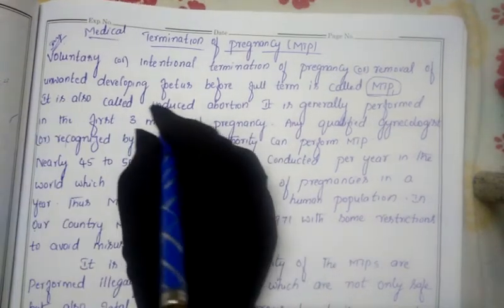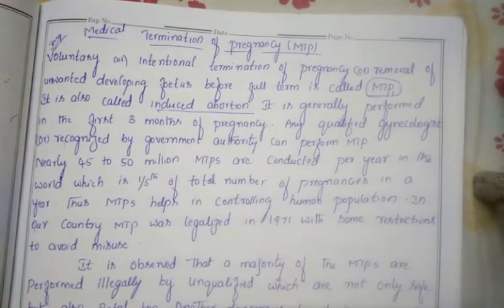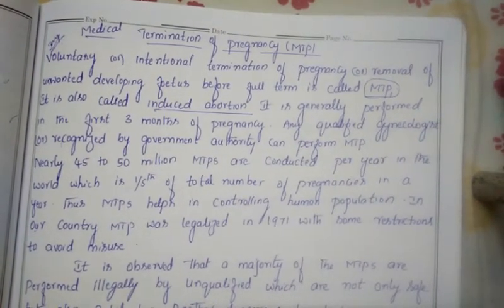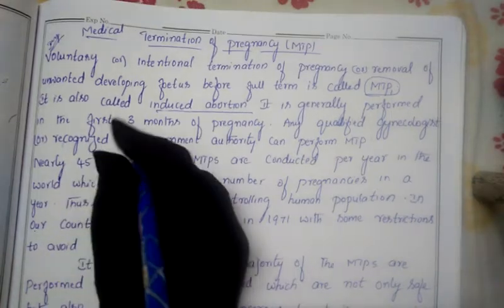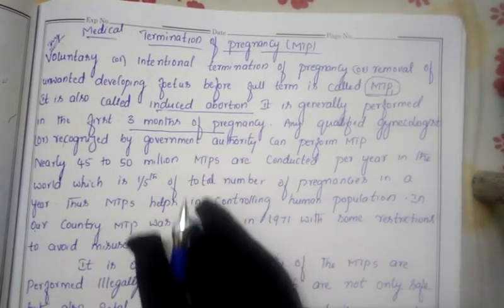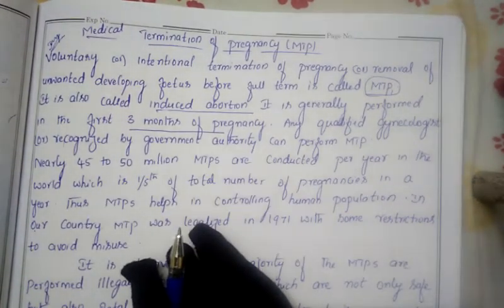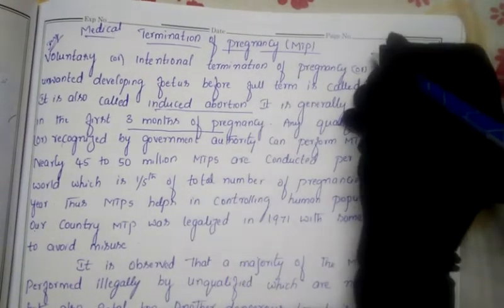MTP we also call an induced abortion. If you want to do the abortion, what is the time period? Three months of the pregnancy is the time period. You know very well that if a female conceives a pregnancy, the total gestation period is 9 months.